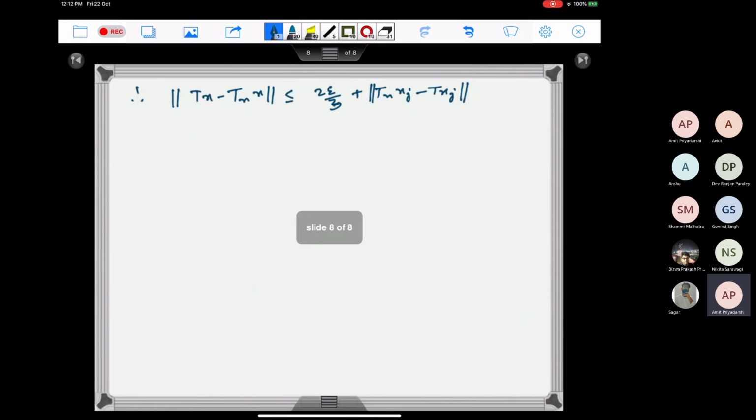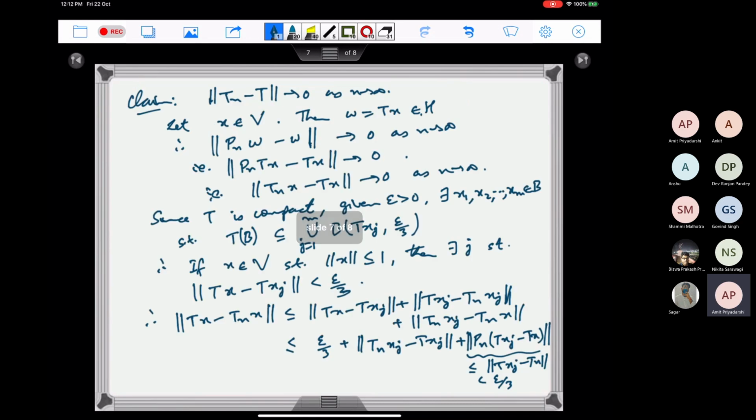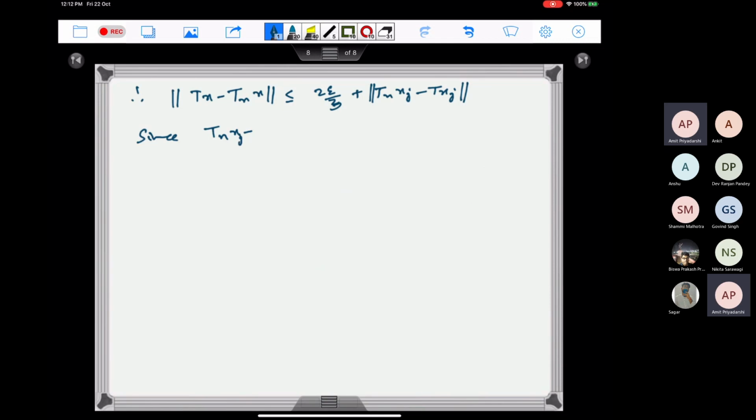So since Tn of xj minus T of xj goes to 0 as n goes to infinity for every j,